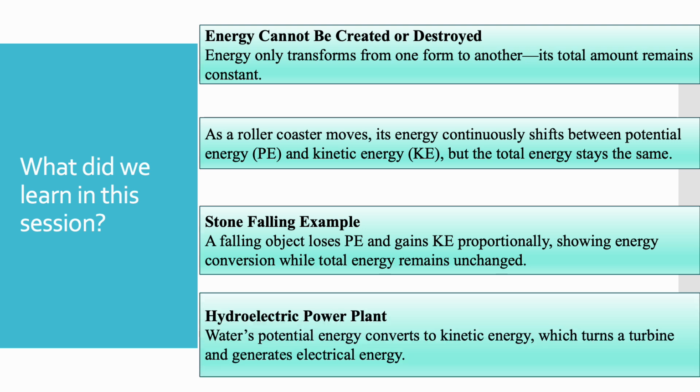In a hydroelectric power plant, water's potential energy is converted step by step into electrical energy. This shows us that the law of conservation of energy applies everywhere, from simple motion to large power stations.